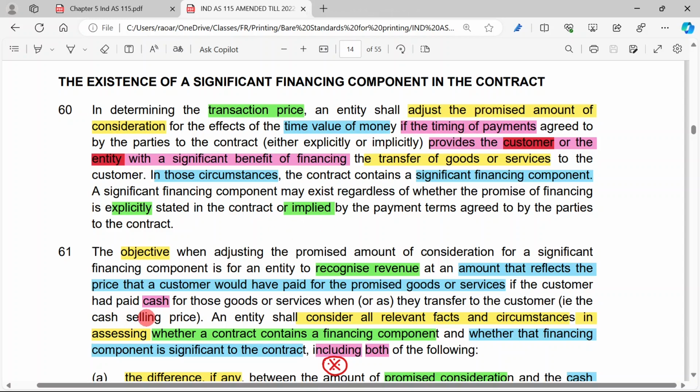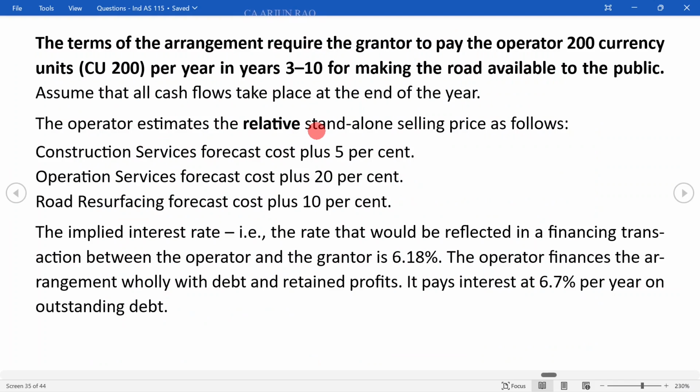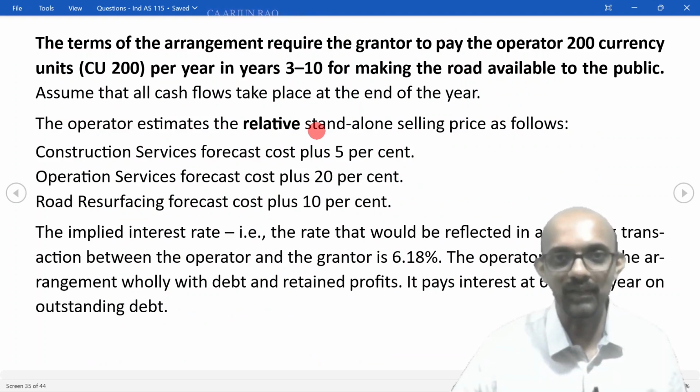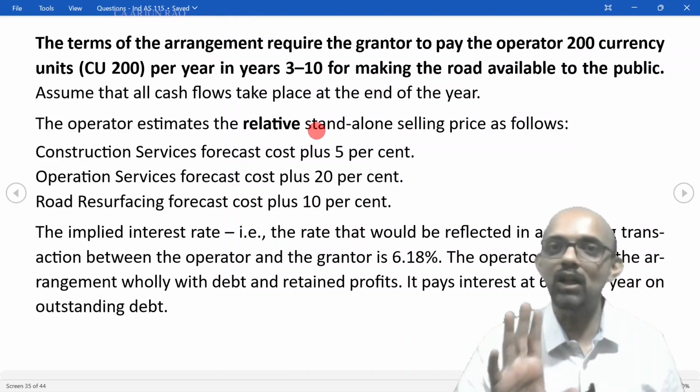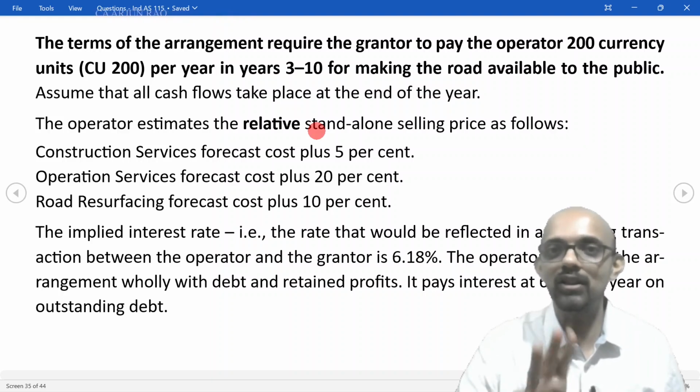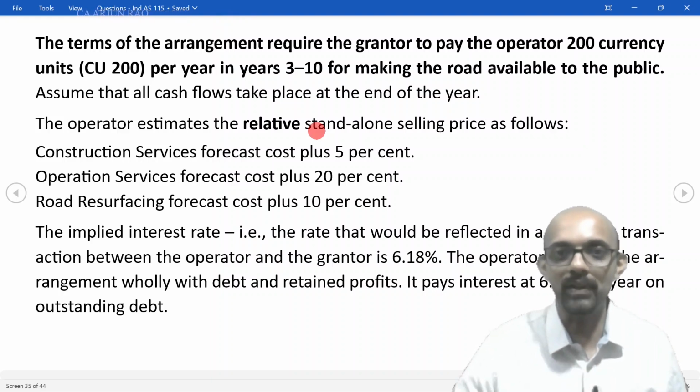So for a significant financing component, we need the promised consideration and we need the cash selling price. In this question, what is given is only the standalone selling price. So due to lack of information, we will make an assumption that this standalone selling price is the cash selling price for the purpose of determining whether there is a significant financing component.